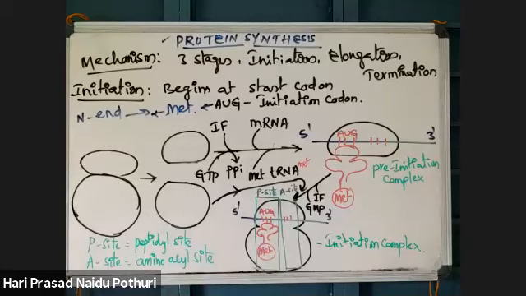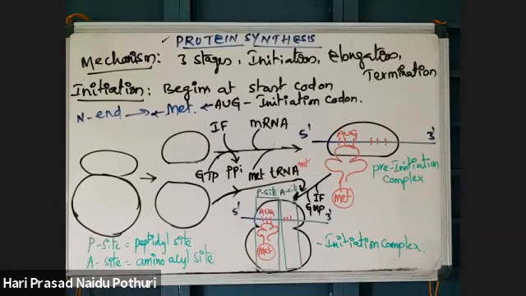As the anticodon of tRNA is complementary to the codon of mRNA, they develop loose hydrogen bonds. Next point.